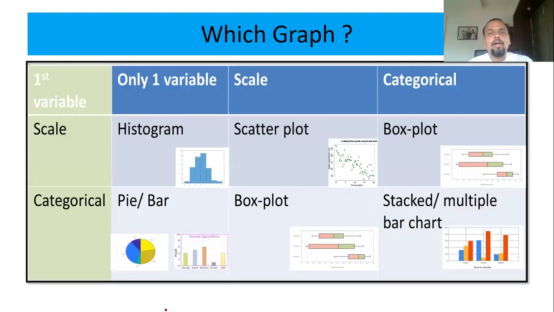Now the important part is which graph to use at which level of measurement. You had a question why we are understanding the level of measurement. One reason we have seen is that it helps you decide the summary statistics, whether to use mean, median, mode, or range, quartile range, or standard deviation. In the same way, which graph to draw is also decided by the level of measurement.